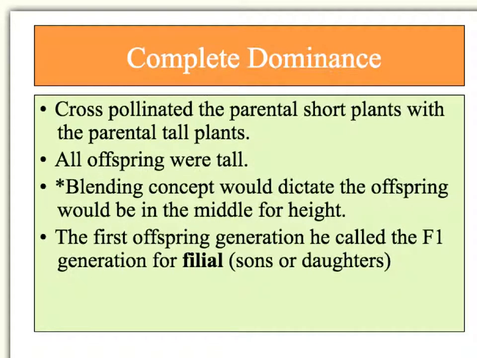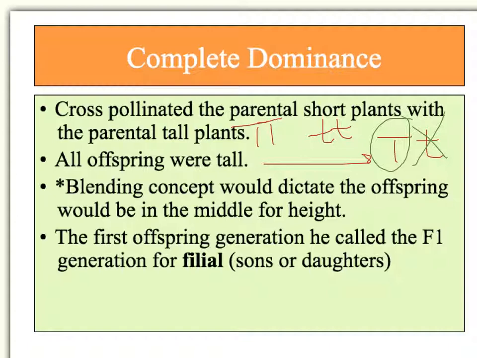Let's talk about complete dominance. So when he cross-pollinated the parental short plants, so we'll say little t, with the parental tall plants, big T, all the offspring were tall. So we would expect our offspring, our F1s, to be big T, little t. So what we didn't see is a medium or average height pea plant. You either get a tall pea plant or a short pea plant. Since this was complete dominance, the dominant allele, big T, tall, completely covers up the recessive, the short gene.